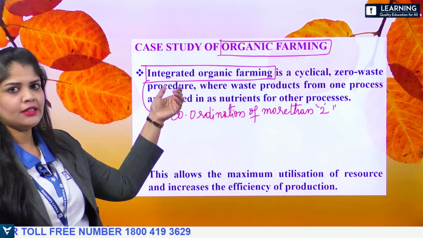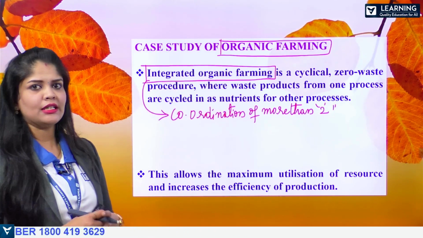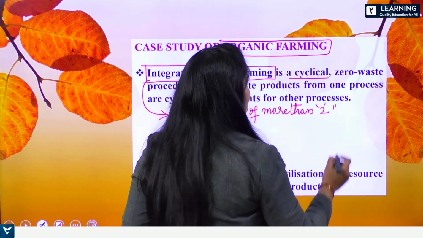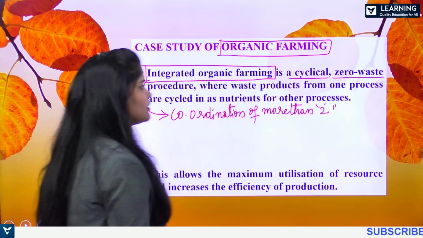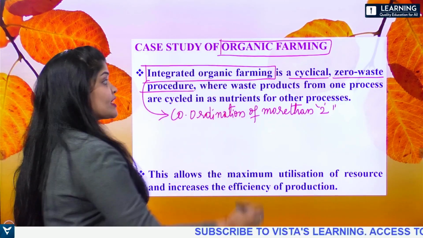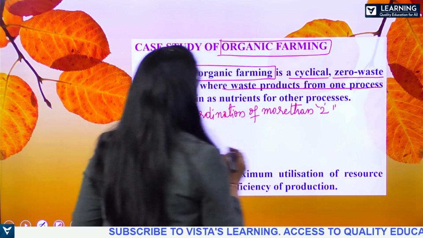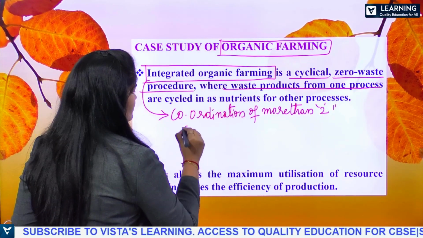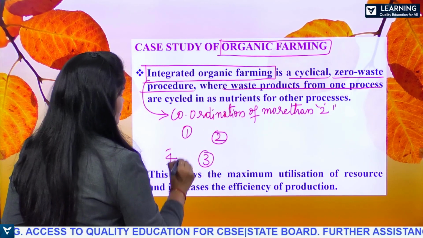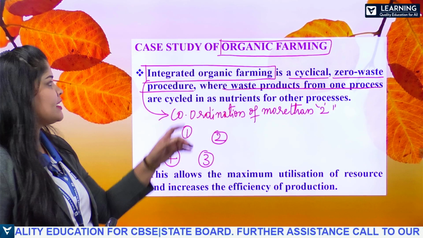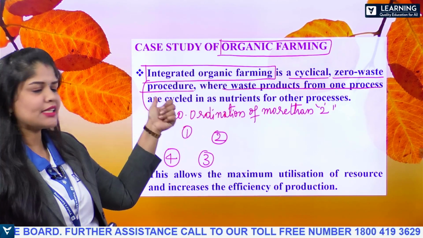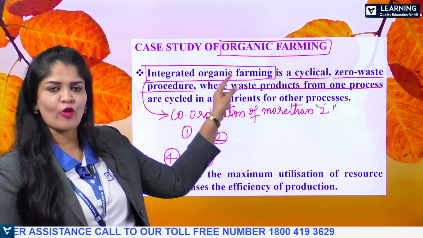Here, it's a cyclic procedure, a cyclical zero waste procedure where the waste product of one process, for example, is used in another. That is called integrated organic farming.